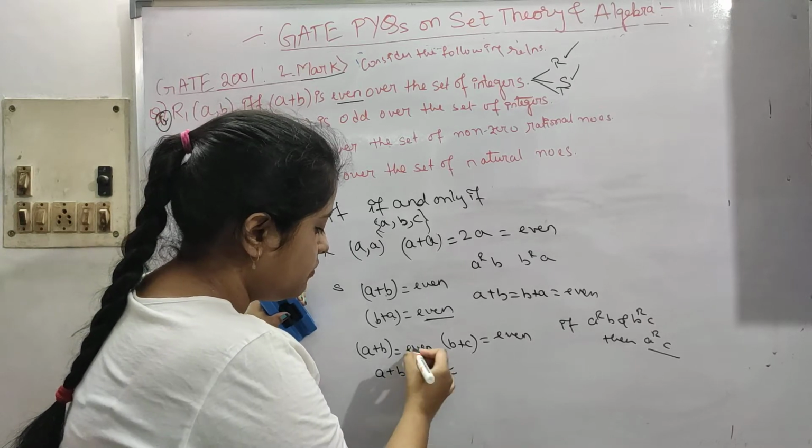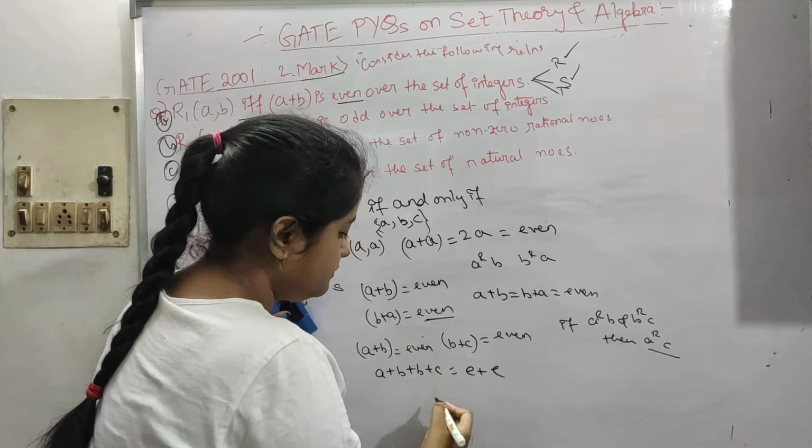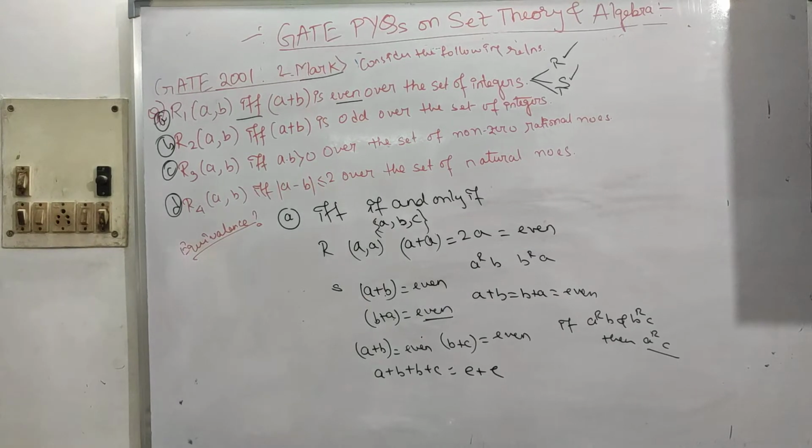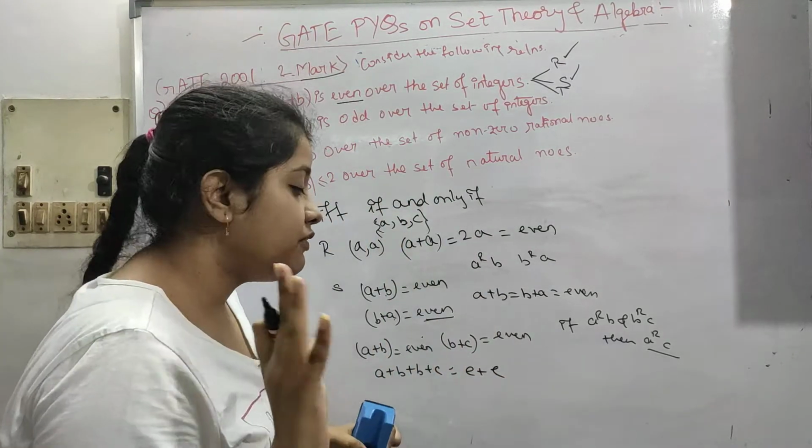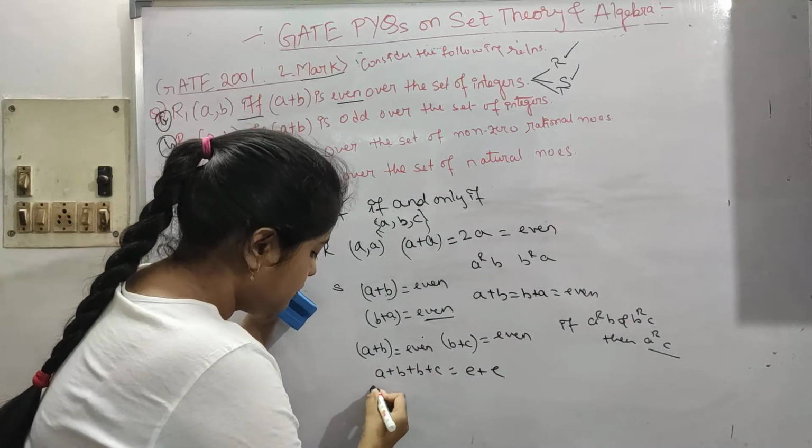So now A plus, so even plus even, even plus even. Let me check if it is visible or not. Yeah, today it is visible. I had to set the phone so much. Okay, I am not very good at this, so that's why it takes me so much time.